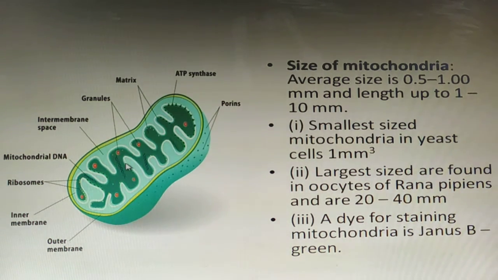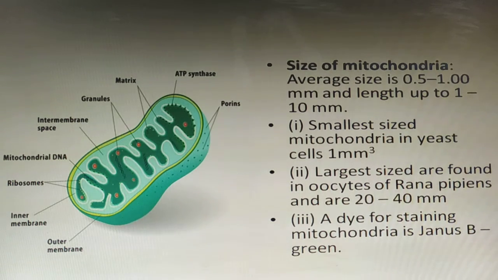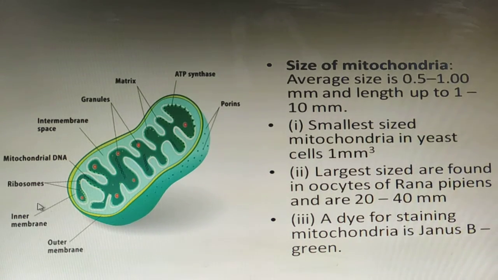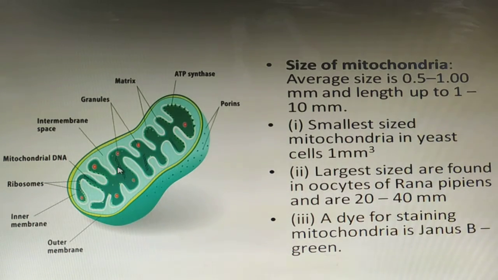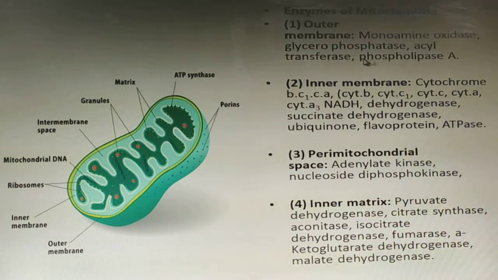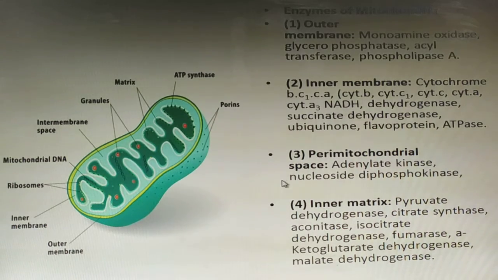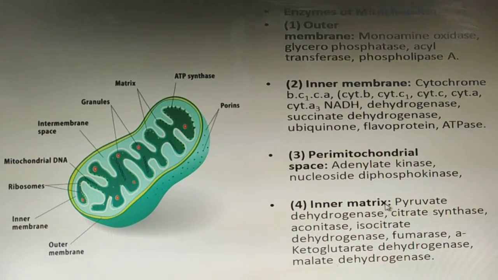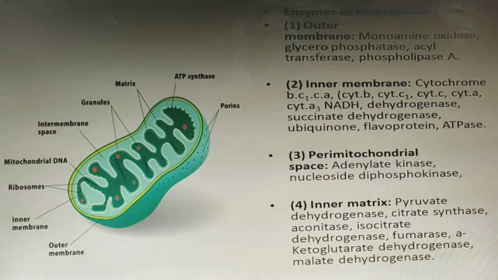Here you can see that mitochondrial DNA is there. One more thing is that mitochondria have their own DNA. That is the reason they can produce mitochondria of their own type whenever required. When we are talking about the membranes, they have an outer membrane as well as an inner membrane. Ribosomes are also present inside the mitochondria. When we are talking about the enzymes of mitochondria, the divisions are the outer membrane, inner membrane, perimitochondrial space, and inner matrix.